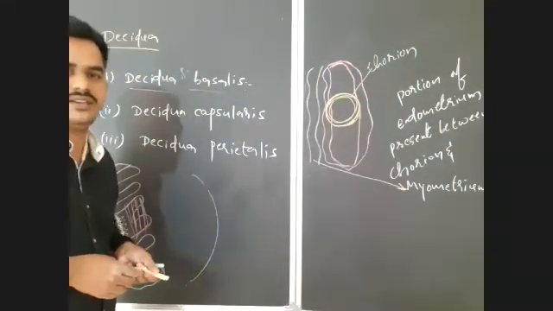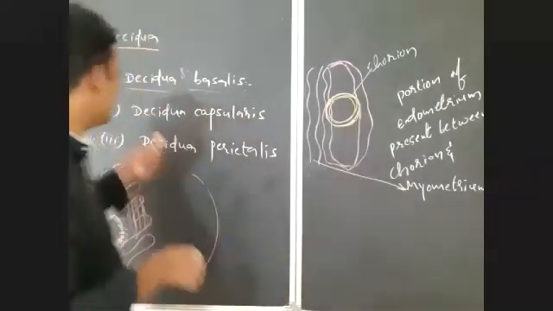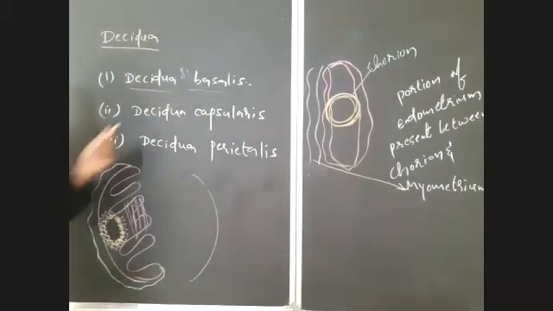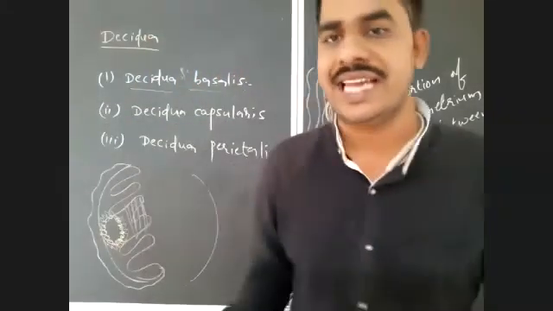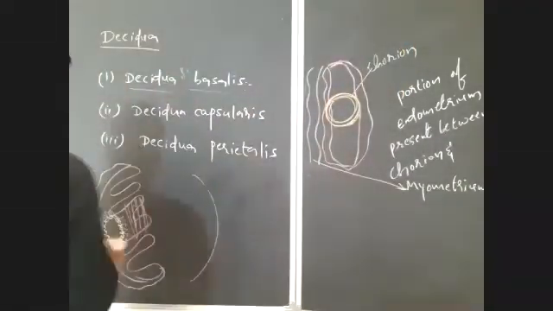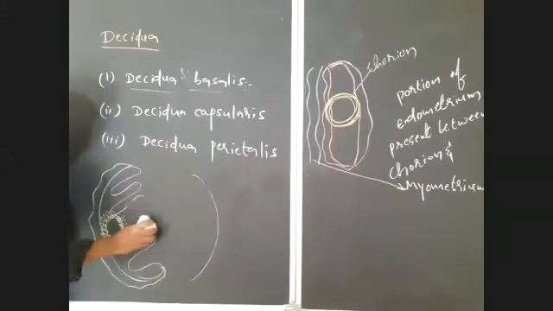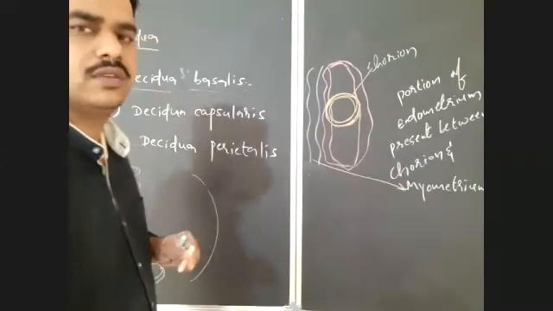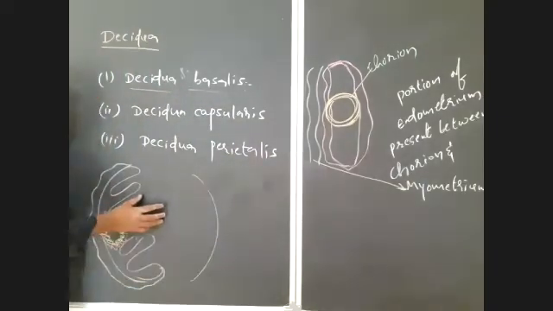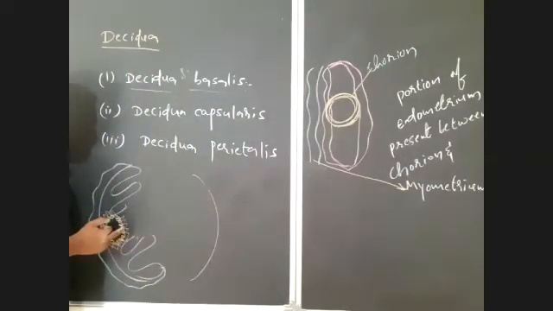So deciduea basalis is completed. After that, the next is deciduea capsularis. Observe here, after implantation, that is attachment of blastocyst to the endometrium of the uterus, the trophoblast layer of blastocyst secretes some histolytic enzymes.